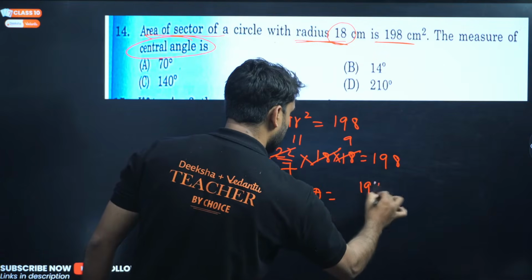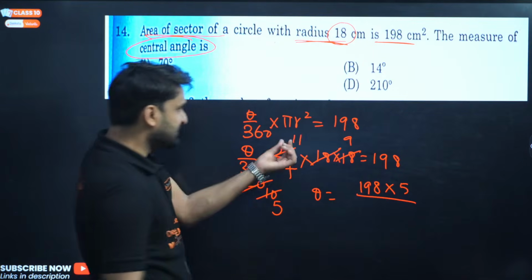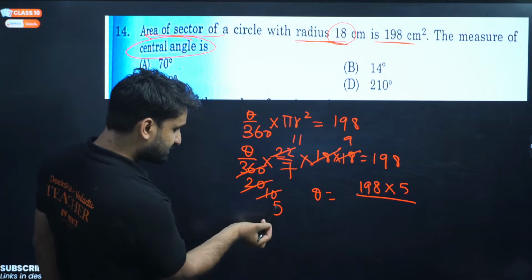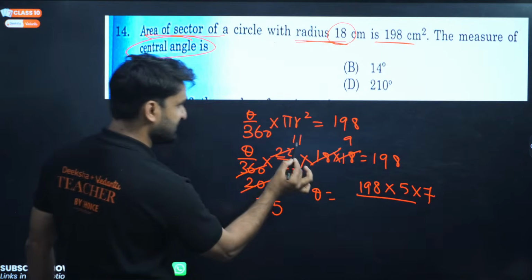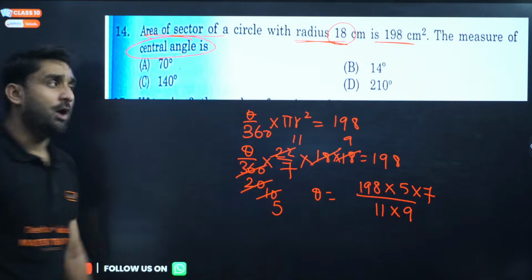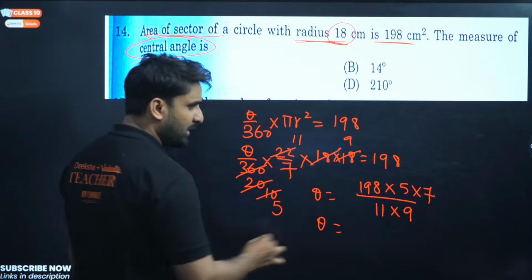Now for theta the format will become 198 into this 5 will go there, multiplication form, and this 11 into 9 will go there, and 7 is also there. Now what we can do here, can you see, my dear?